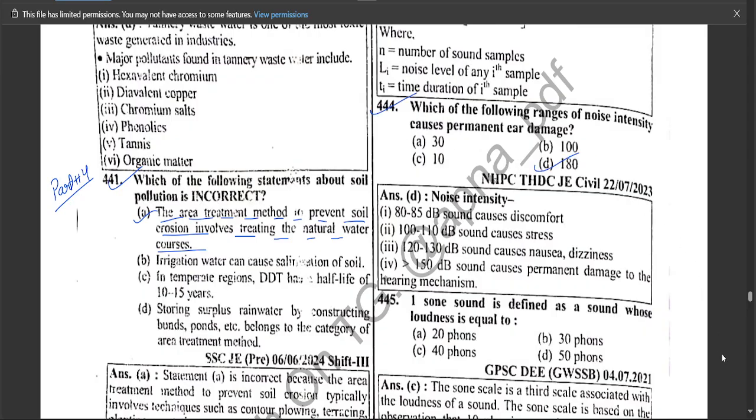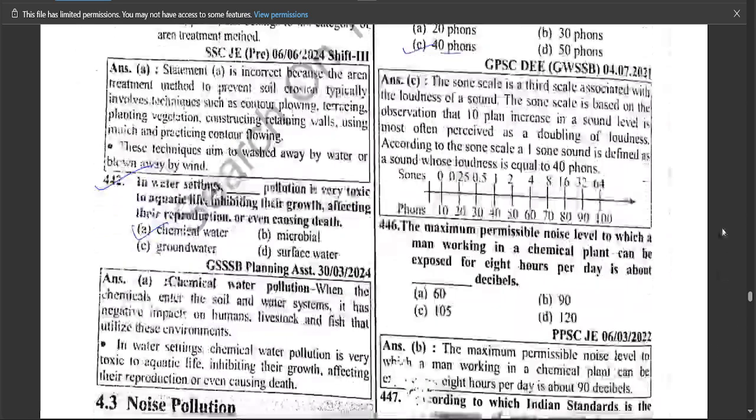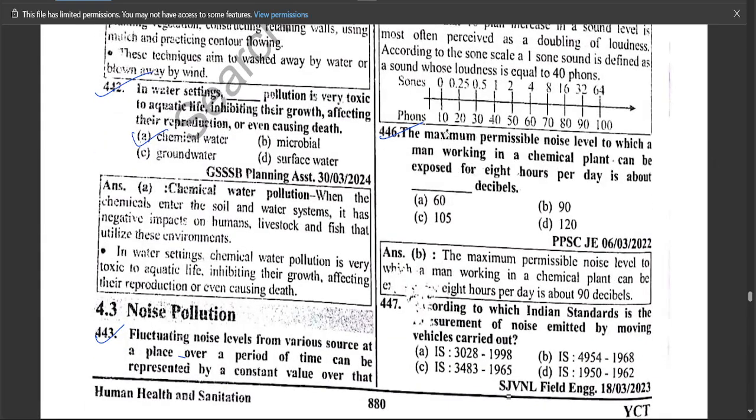ठीक है, one sone is defined as the sound whose loudness is equal to dash, which is 14 phon. The maximum permissible noise level to which a man working in a chemical plant can be exposed for 8 hours per day is about dash decibel, which is 90 decibel.